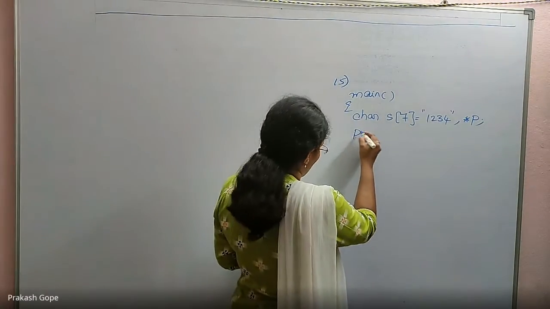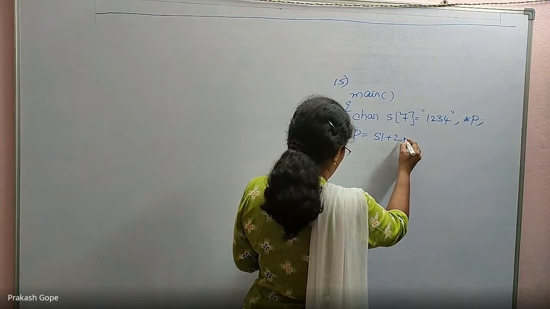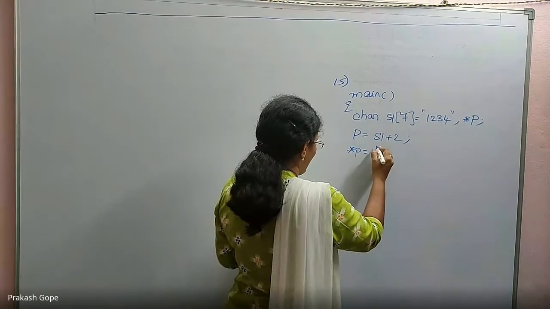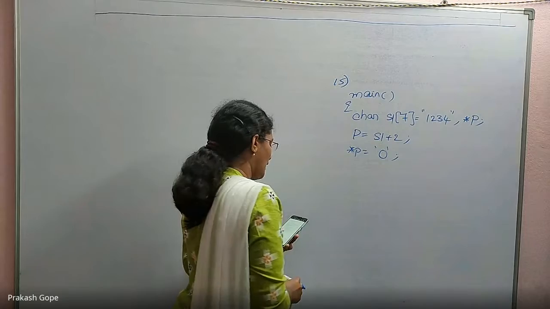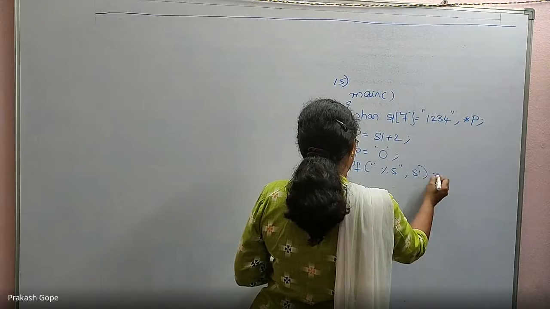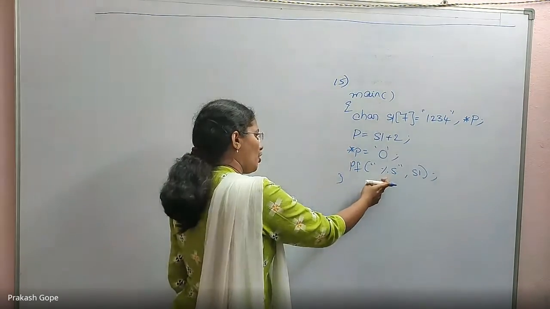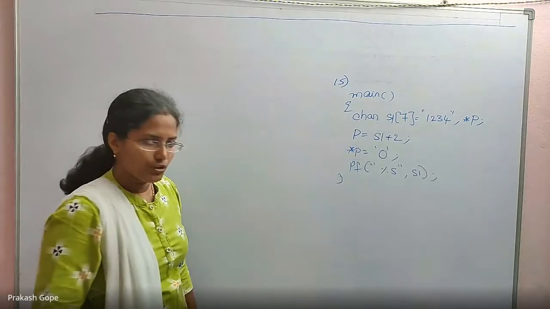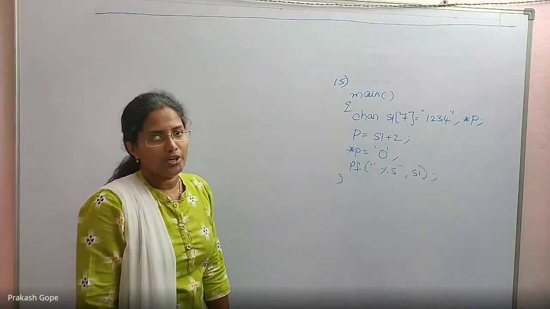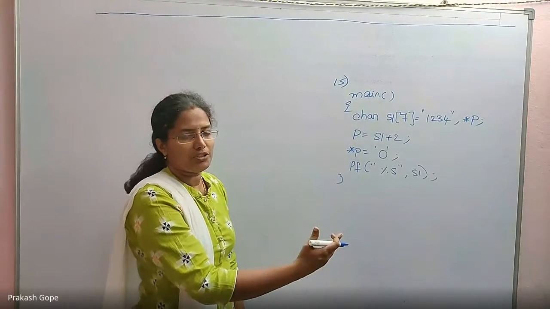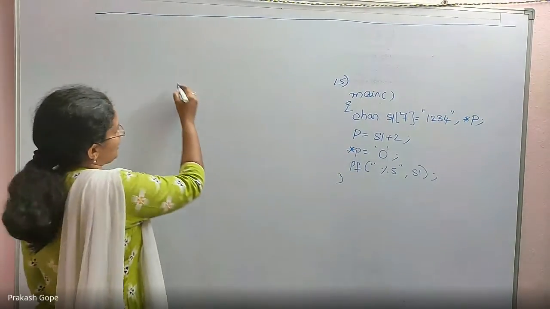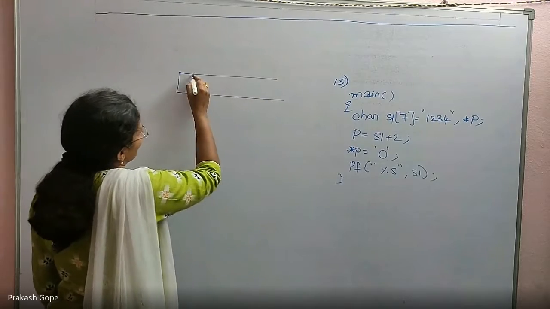Then P is equal to S1 plus 2. So this is S1, not S. Then star P is equal to character 0. Printf percentage S of S1. Printf percentage S obviously expects a char star. I explained this: whenever you want to print a string, the parameter should be a character pointer. So from that position onwards until the first null character is considered as a string and accordingly printed. Yes. Char S1, so there are 7 characters.